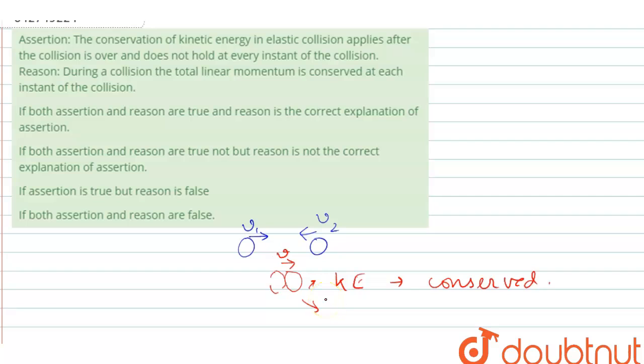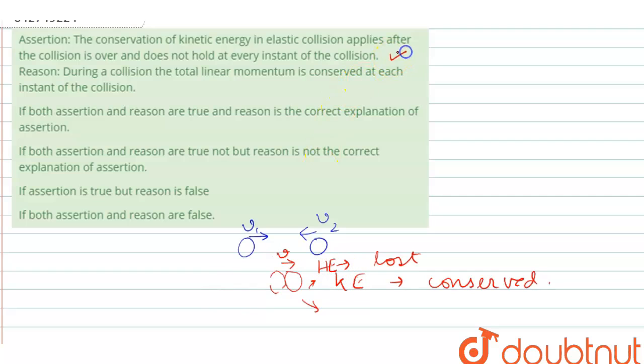And again, it may collide, but it doesn't hold that every time the kinetic energy will be conserved, because when it moves this way and that way, heat energy is lost. So every time kinetic energy is not conserved, right?